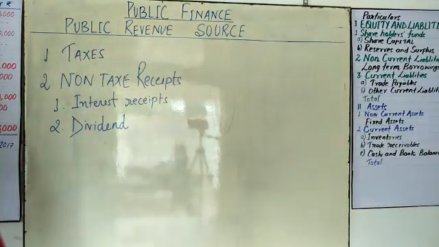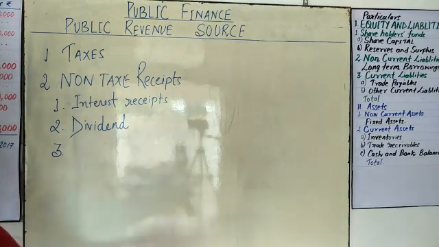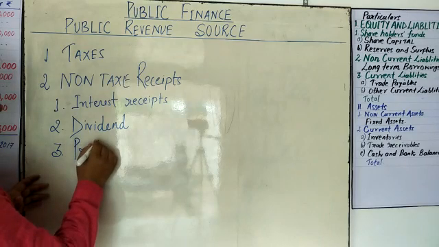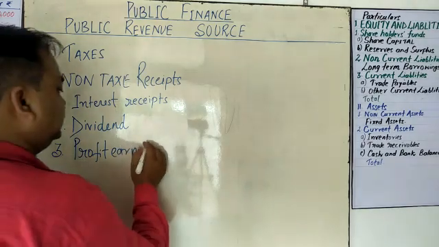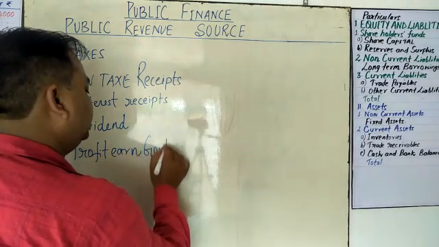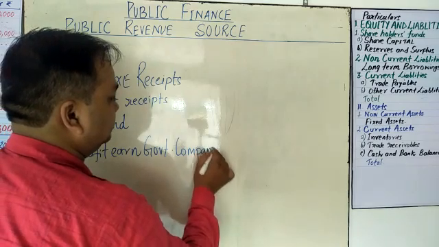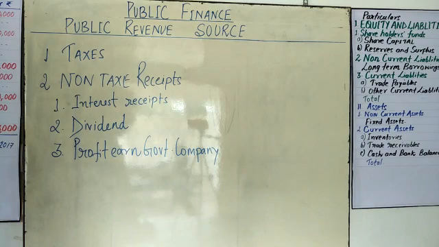And you already know there are many government factories called public sector units. Any profit earned by a government company is also a source of revenue.